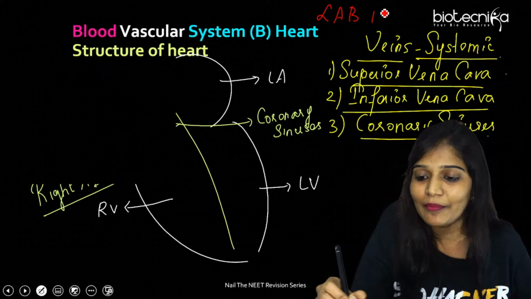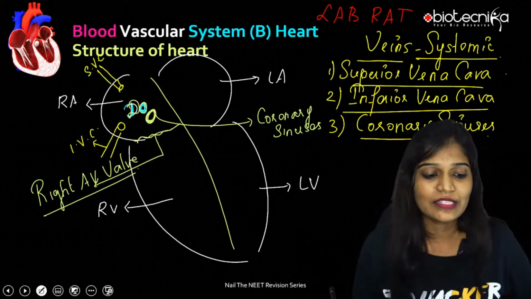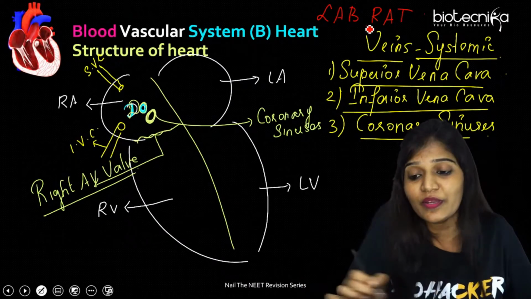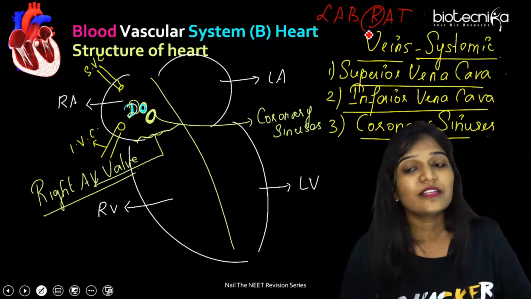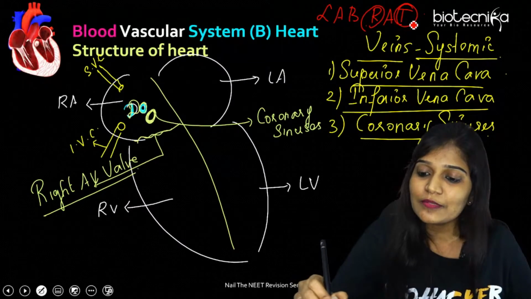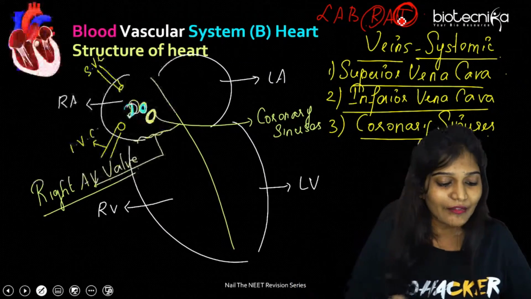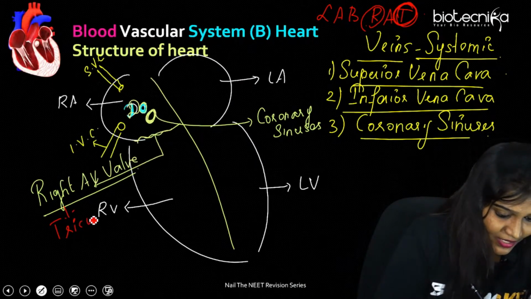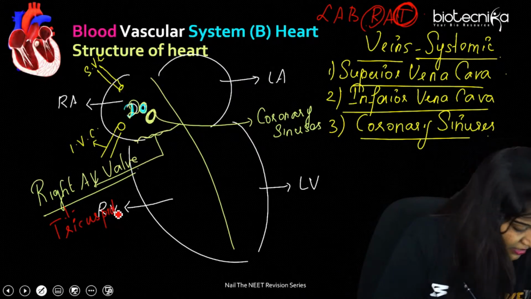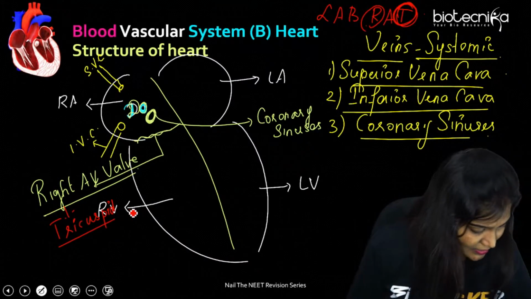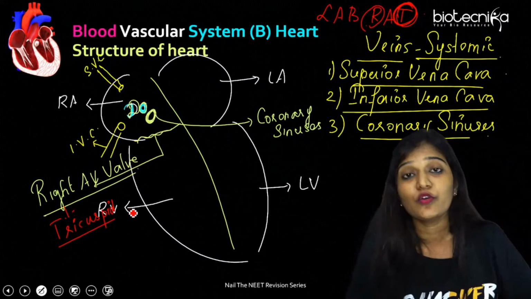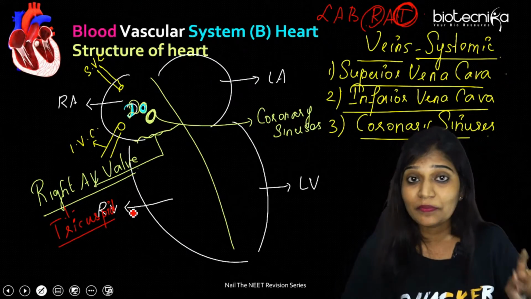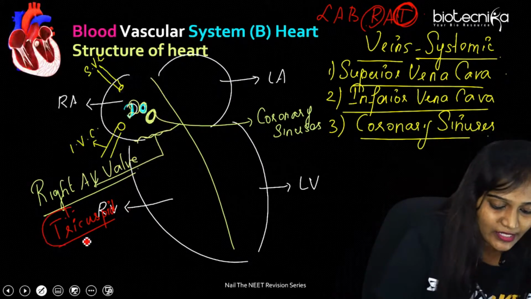Just remember LAB RAT. So you have to remember right ventricles. Right ventricles are going to have what? Tricuspid valve. So this is tricuspid. This is not going to be bicuspid. This is tricuspid. Okay, remember this.